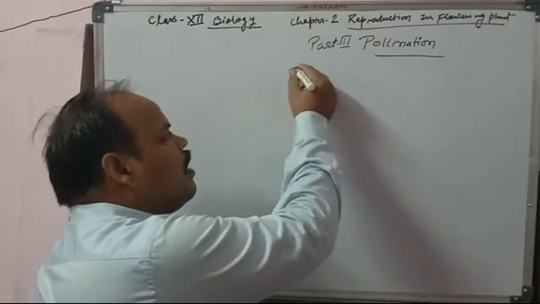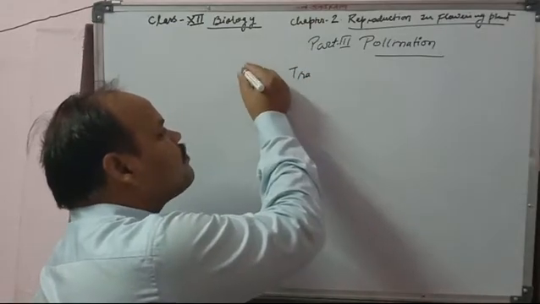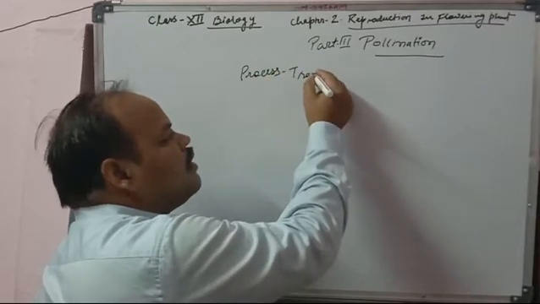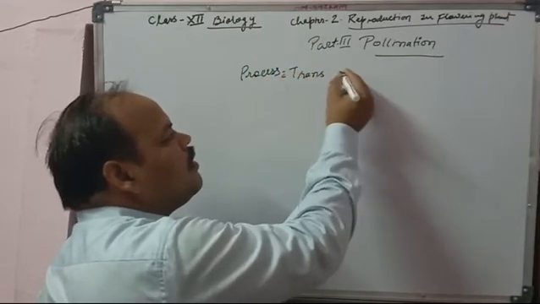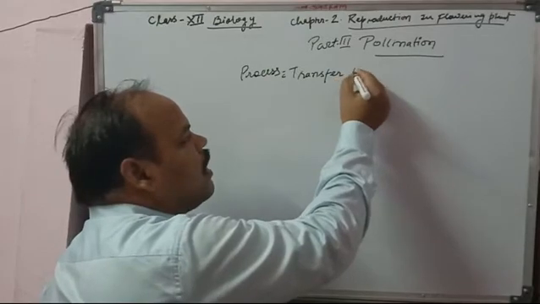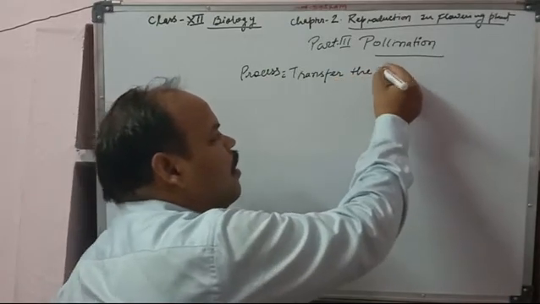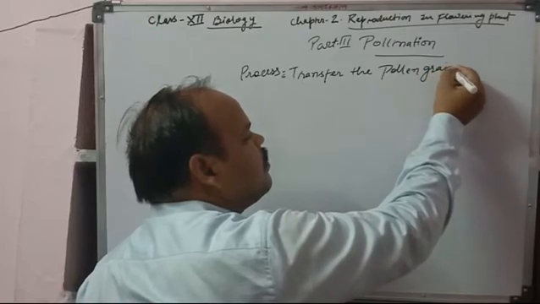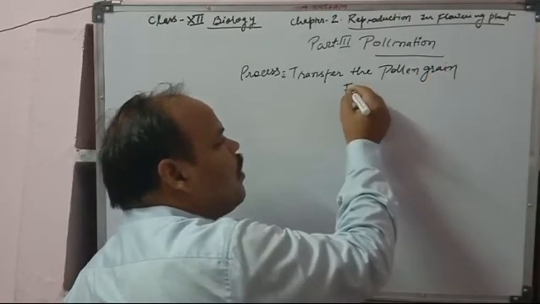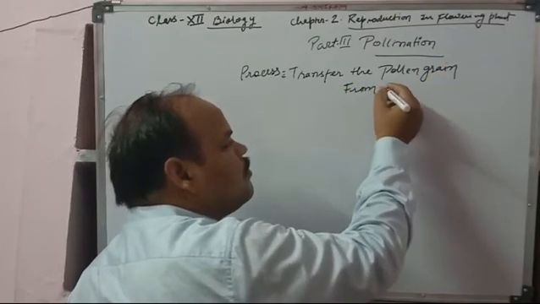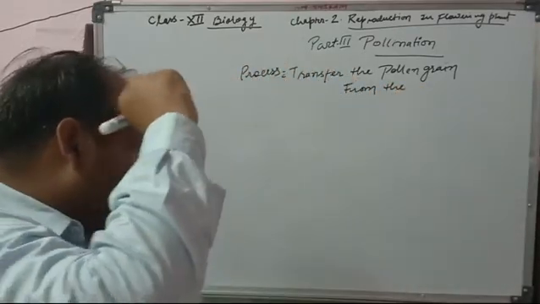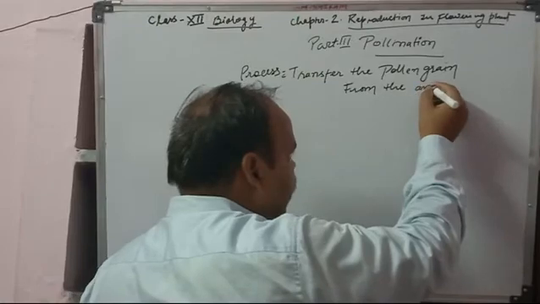Pollination is the process which transfers the pollen grain from the anther to the stigma.